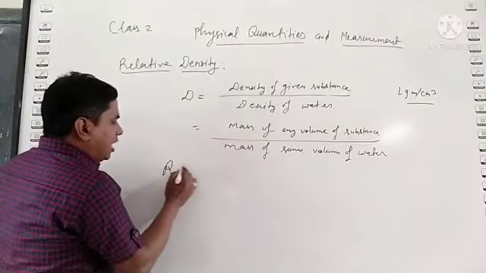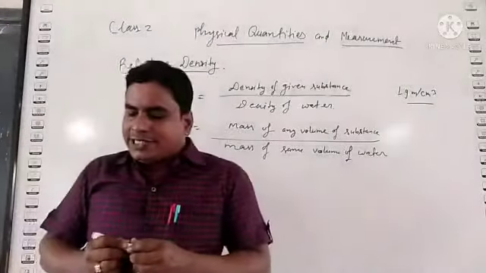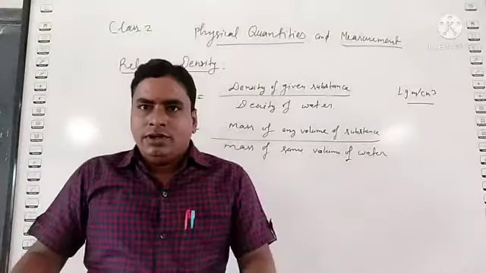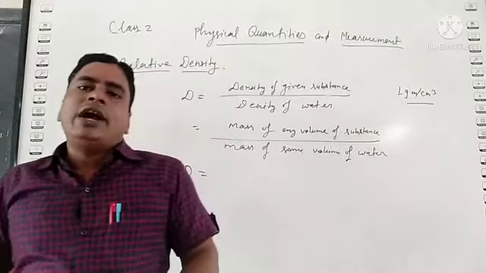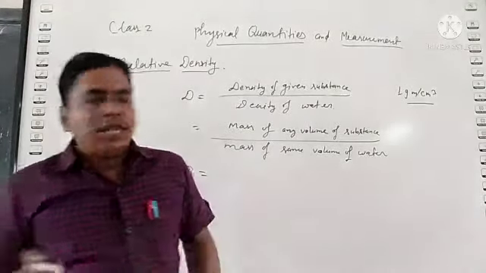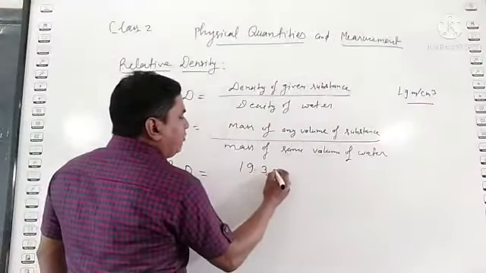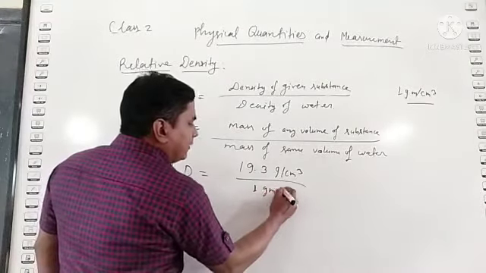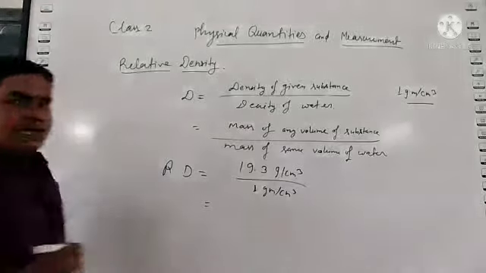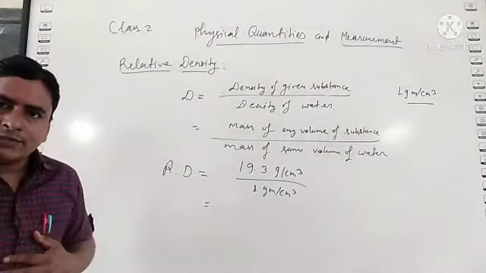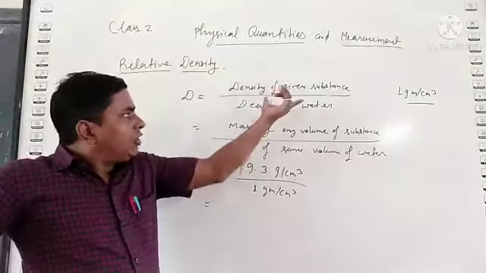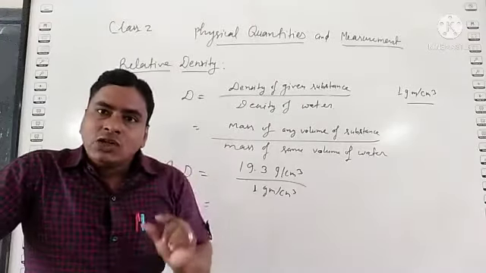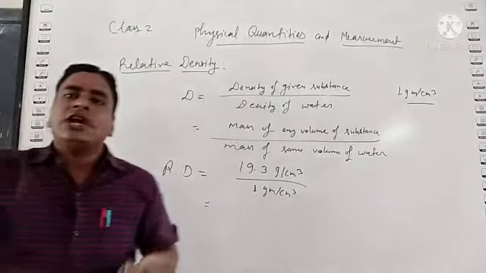Suppose we have to find the relative density of gold. The measured density of gold is 19.3 gram per centimeter cube, and the density of water is 1 gram per centimeter cube. So what is the relative density of this substance? Relative density of any substance is defined as the ratio of the density of the given substance to the density of water.